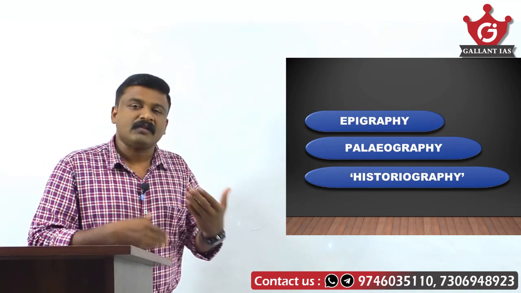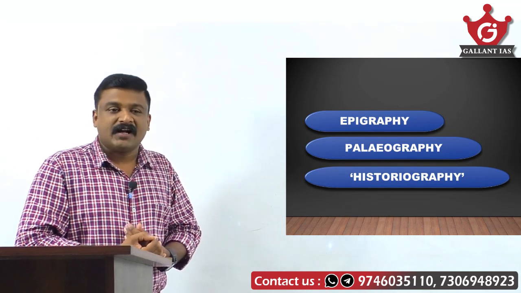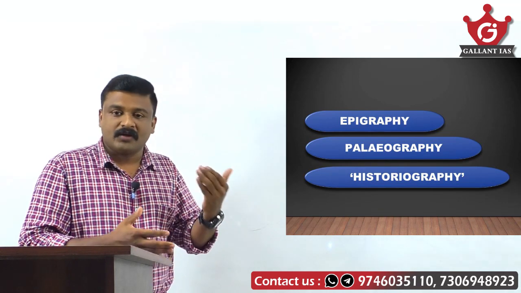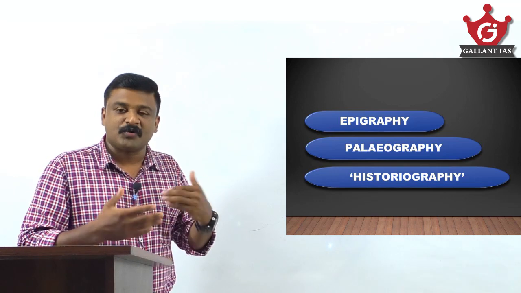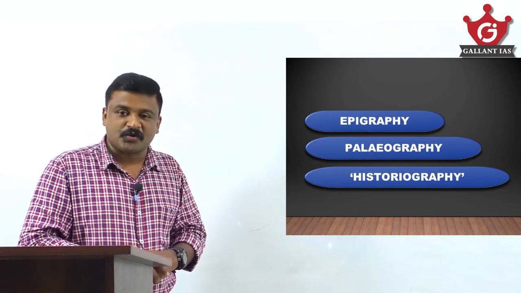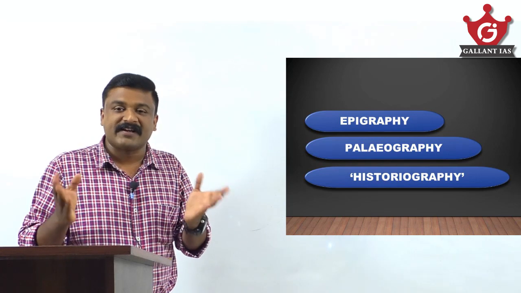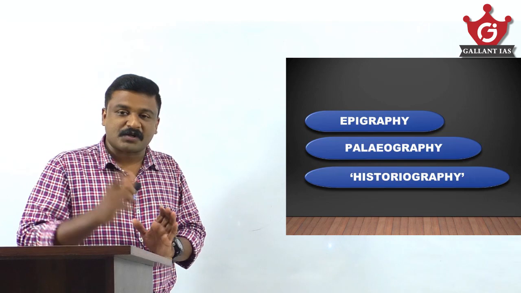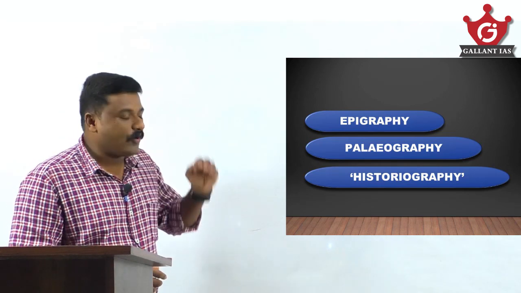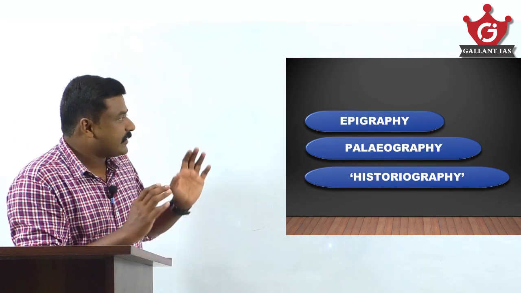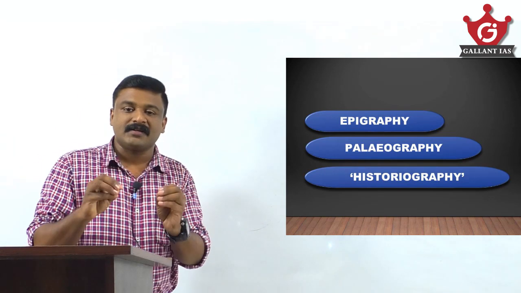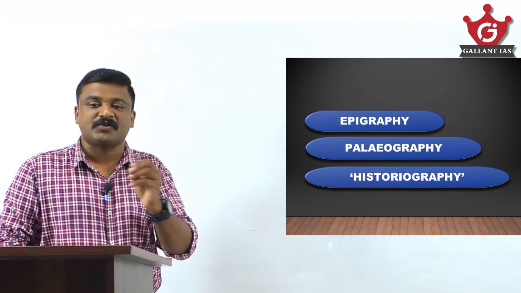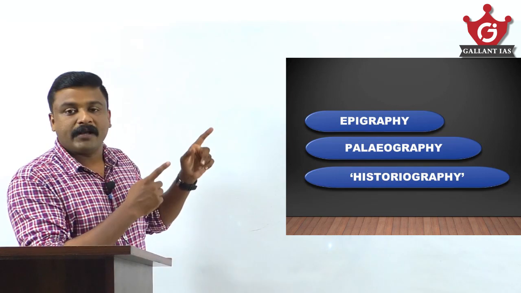Different inscriptions are there. Ashoka issued lots of inscriptions. Samudragupta issued. Kharavela, the Odisha ruler, Kalinga ruler issued. Chola rulers issued. Vijayanagar rulers issued many inscriptions. Pillar inscriptions are there, cave inscriptions are there, copper plate inscriptions are there. So the study of the inscriptions is called epigraphy, and the study of the writing used in the inscriptions, the study of the script, is called paleography.